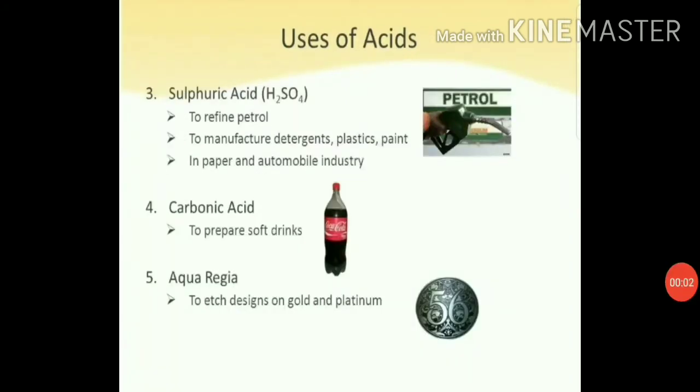So next we have sulfuric acid. Students, sulfuric acid is known as the king of chemicals because sulfuric acid is such an important industrial chemical. That's why it is called the king of chemicals. So let's talk about uses of sulfuric acid. Sulfuric acid is used to refine petrol. It is also used to manufacture detergents, plastics and paints. Sulfuric acid is also used in the paper and automobile industry.